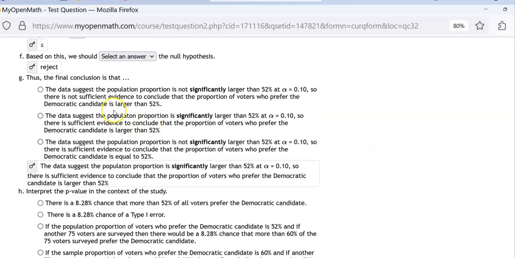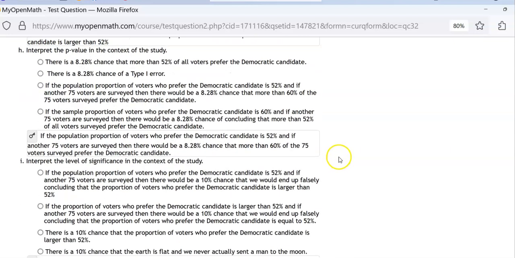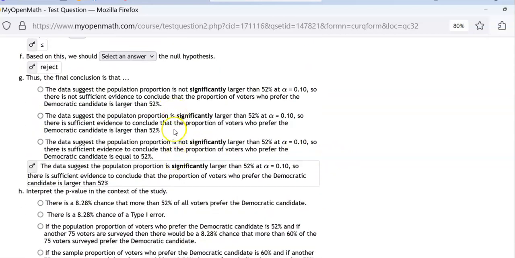Now, Part G, in this case, and maybe different letters in different problems, but this conclusion, based on rejecting or failing to reject a null hypothesis, is the only interpretation answer that depends on whether we reject or fail to reject the null hypothesis. That's the only one of the three, and they'll always be in this order. The first one asks what I conclude based on rejecting or failing to reject the null hypothesis. In this case, reject.